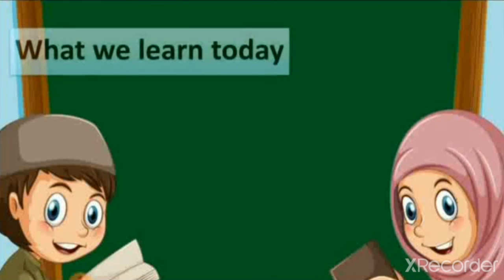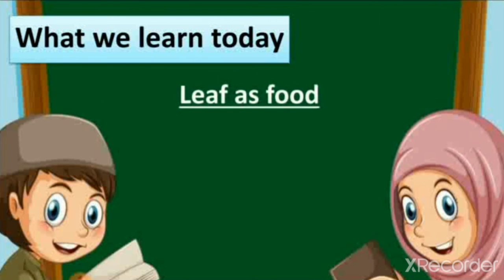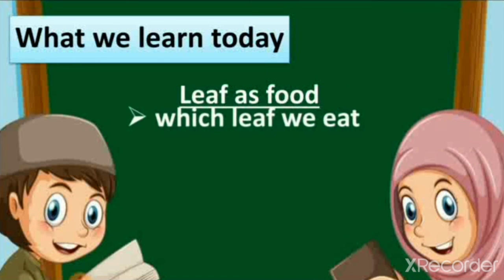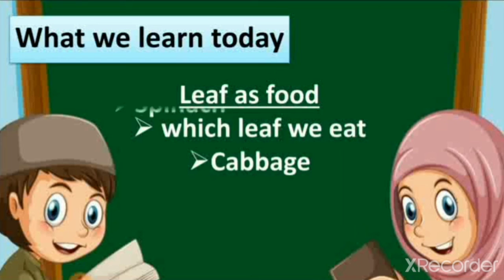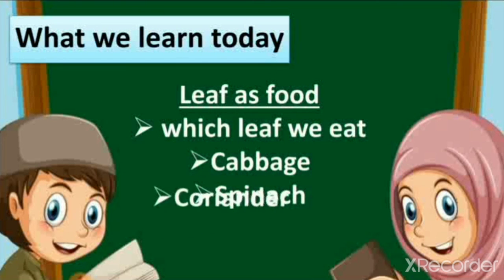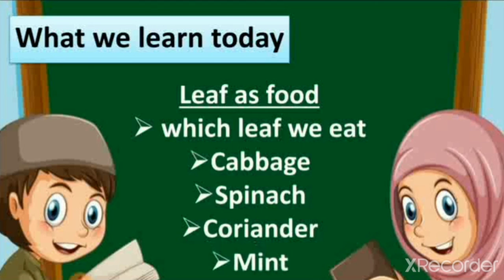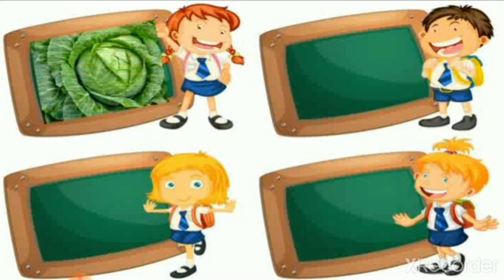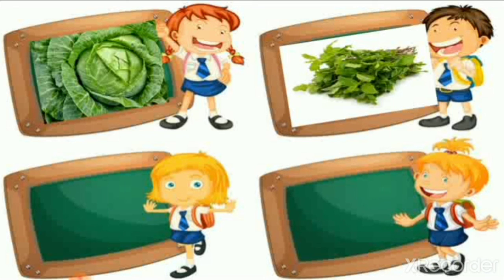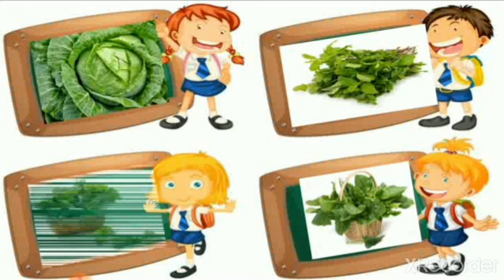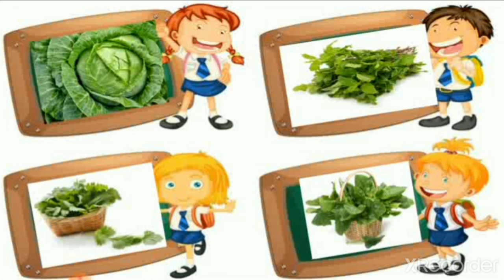So what did we learn today? We learned about leaves as food. And which leaves did we learn today as food? Cabbage, spinach, coriander and mint. So in our house we use leaves of these vegetables. So which are they? Cabbage, mint, spinach and coriander. So I hope that you all understand which leaves we eat.